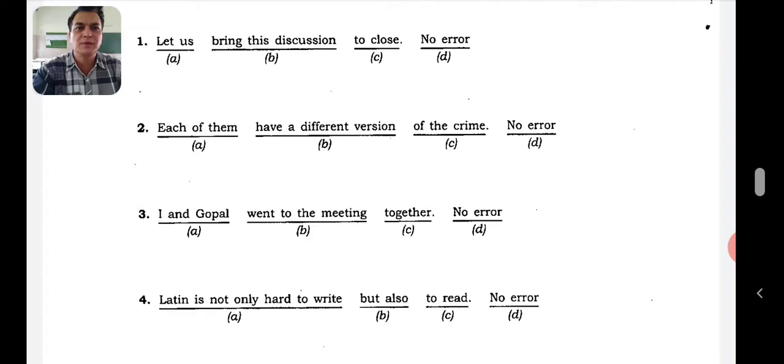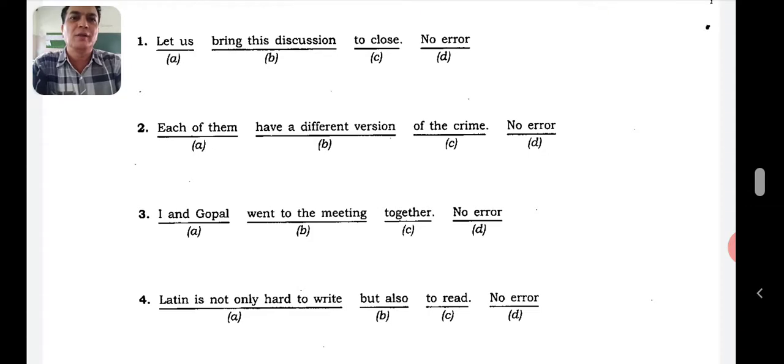Each of them have a different version of the crime. Now, if each is there, what verb should be used, singular verb or plural verb? Remember that it will be singular verb. Whenever each comes, it has to be singular verb. So therefore, you have to use has. Each of them has a different version of the crime. Therefore, B is wrong. The error is in B.